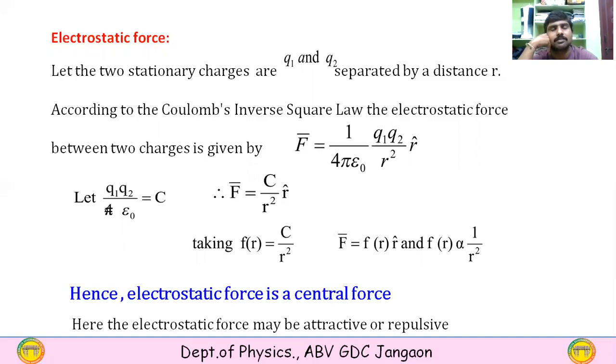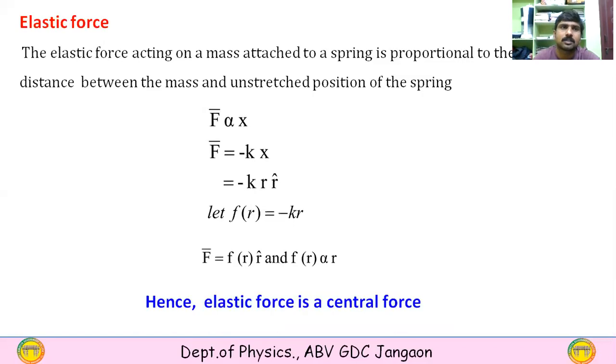And again F of r is equal to C by r square. So this is the force which depends on the distance. So capital F is equal to F of r into r cap, and F of r is proportional to 1 by r square. Hence an electrostatic force is a central force. And this electrostatic force may be attractive or repulsive depending upon the sign of the charges taken into consideration. And the third one is the elastic force.